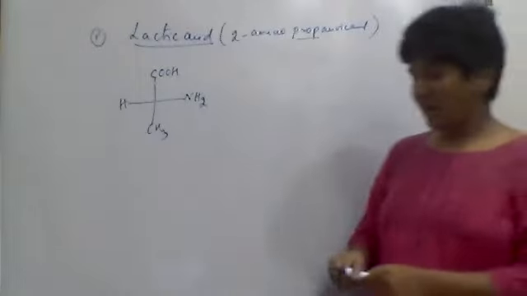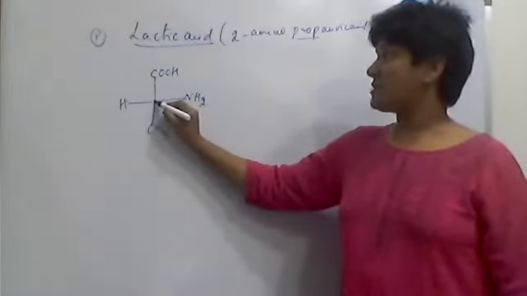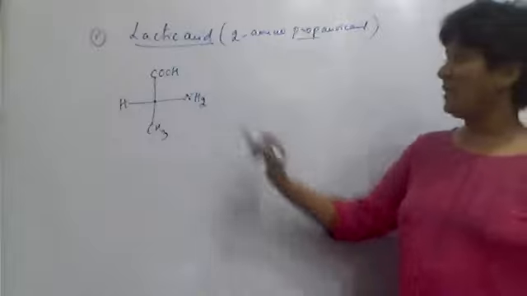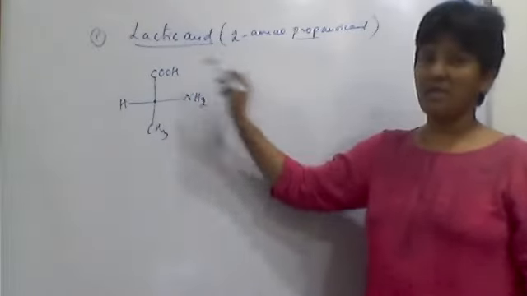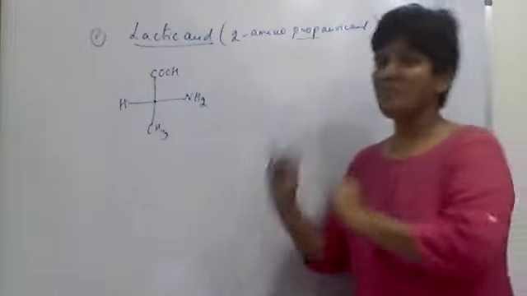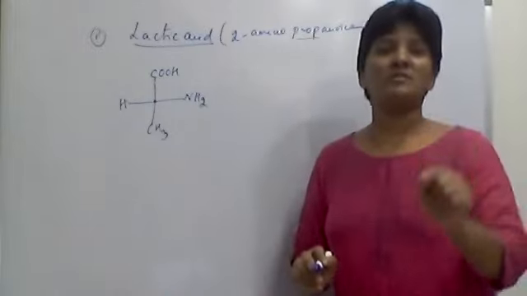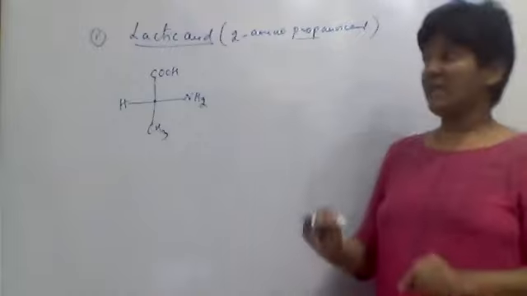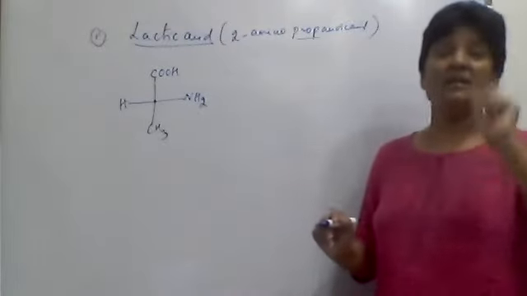Now it is an example of a chiral center. On the second carbon, hydrogen, carboxylic acid, NH2, CH3, four different groups are there. This is an example of a chiral center. So this is optically active. This can exist as a dextro and a levo.